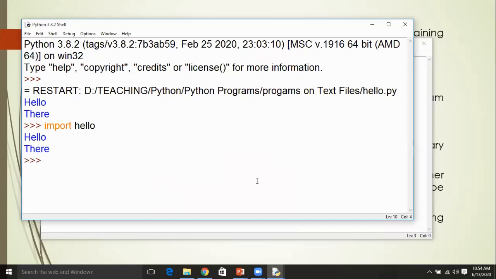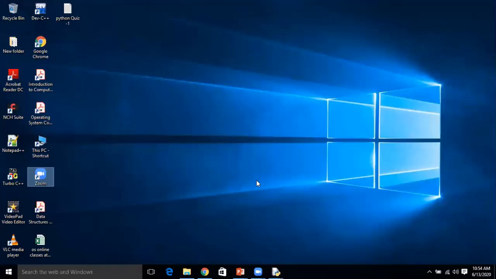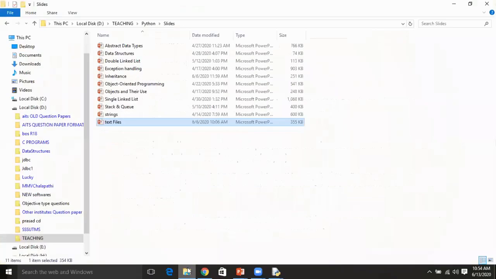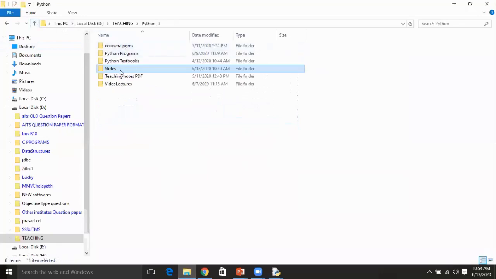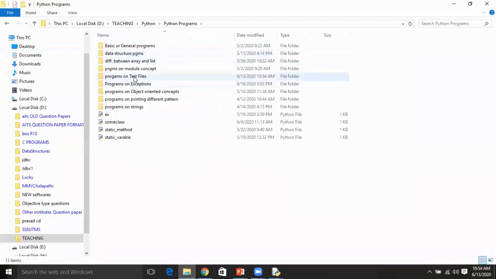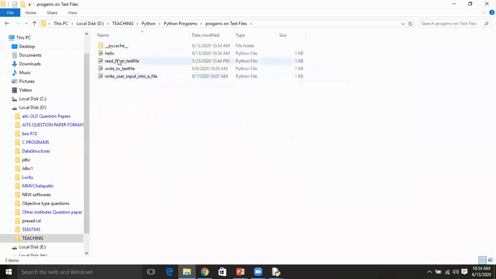But go to the location where you saved this program and observe what happened in the background. On the D drive, in the folder for Python programs on text files, see here, hello is the program I created, and its extension is py. It's a Python file. And now see here, this is a package which is created when you imported the hello Python module.